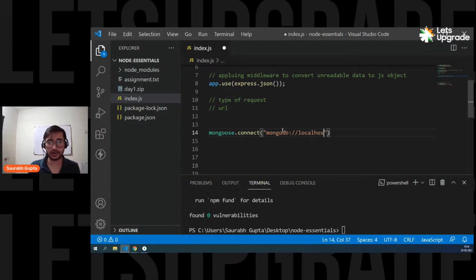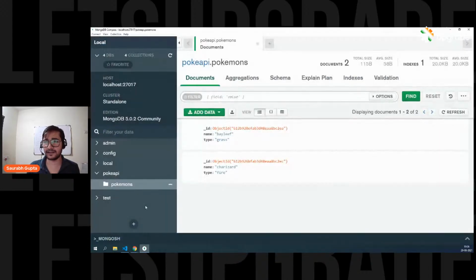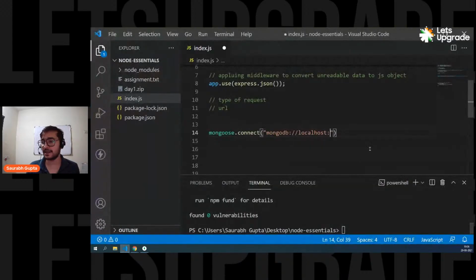What is the server name? Localhost. We know that, right? What was the port number, guys? Let's see it. You have it here, right? It was 27017. So let's go there in your code and put 27017. Simply what I'm doing is connecting my project to my server. So I have the server name, the port number, and slash.